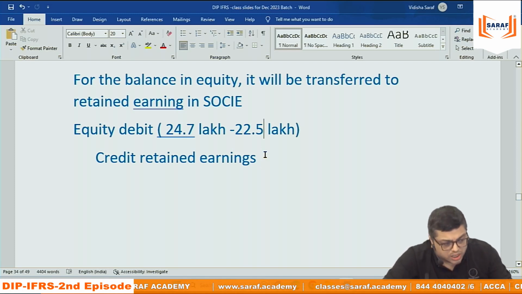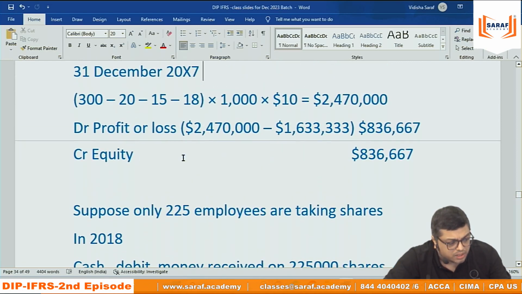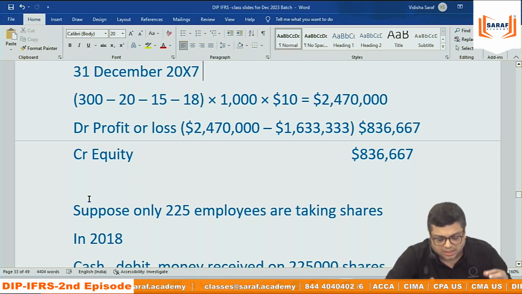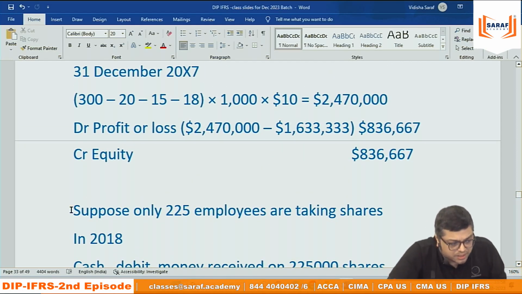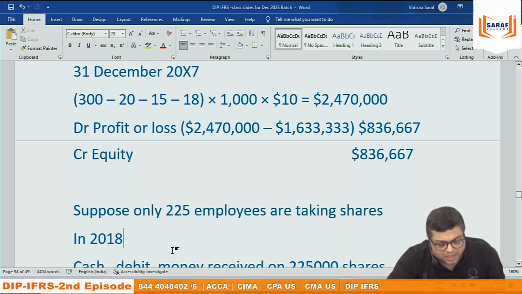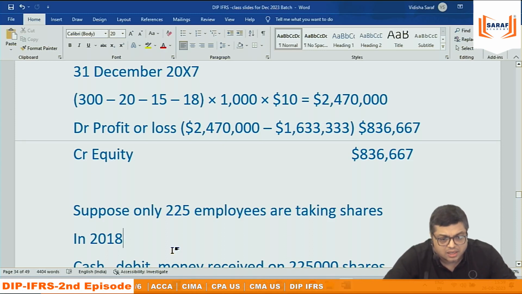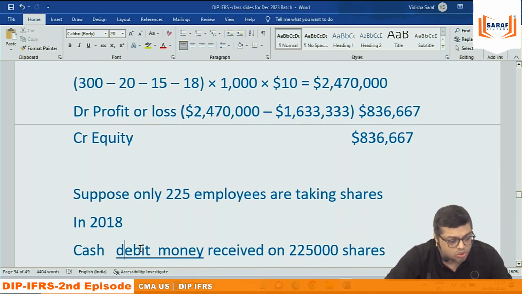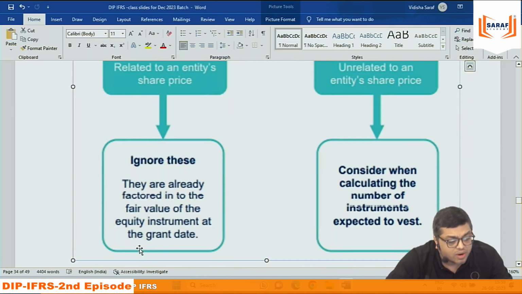When they ask questions, they ask up till here only. If they ask more, it doesn't matter, they can ask. But generally they don't ask whether the employees are taking shares, or how many of them are taking shares. They just ask, what is the expense every year? That only they ask. So that is, you can say, covered in the example.